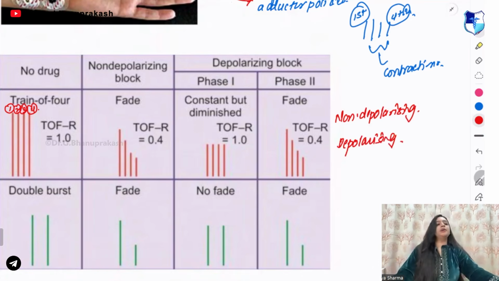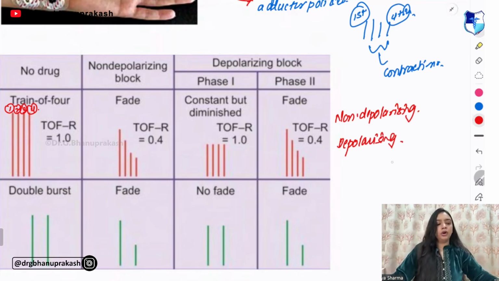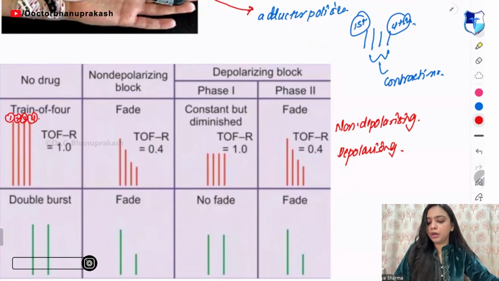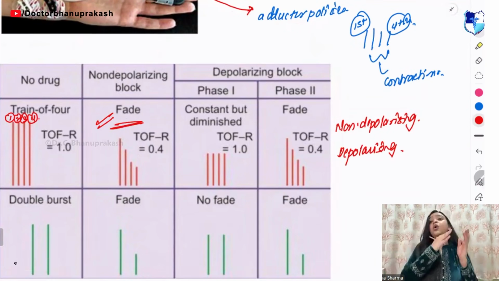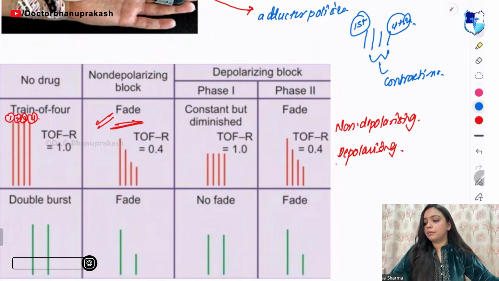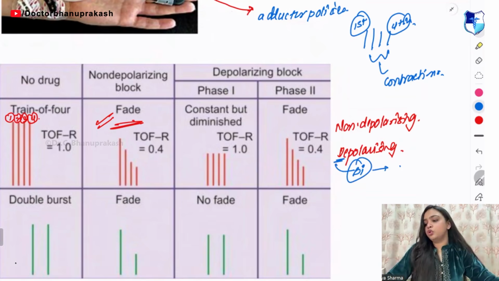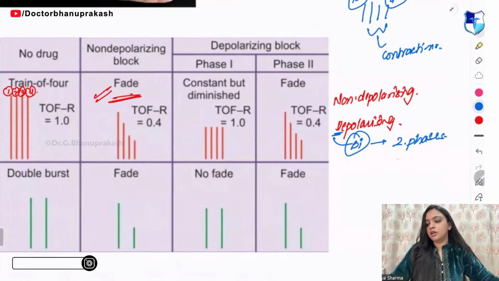Right? It can be a polarizing, a depolarizing, or a non-depolarizing one. Now, in the non-depolarizing one, guys, what you are able to see is that the waves mainly fade. They are going down, so they fade. And the depolarizing, remember D say D, die. Die means it has two phases. It has two phases. The first phase and the second phase.